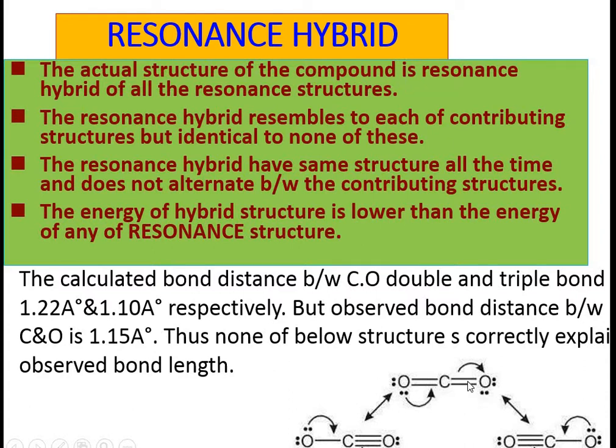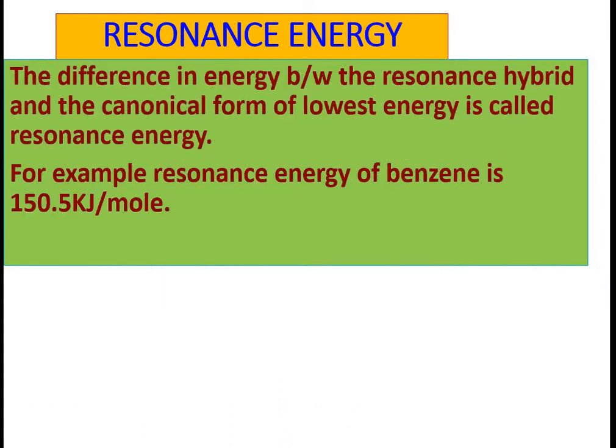Both CO bonds have the same bond length. This indicates that there is a different bond length between carbon and oxygen. It is neither equal to the bond length of a double bond nor of a triple bond. So we may say that the actual structure is a resonance hybrid of all these structures.